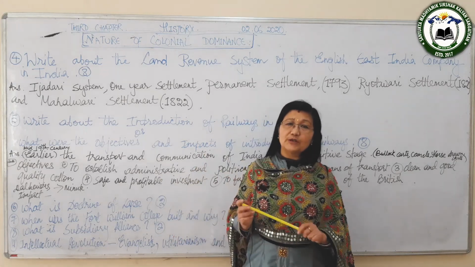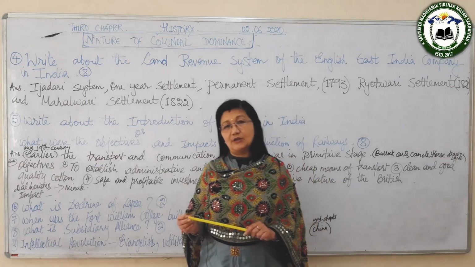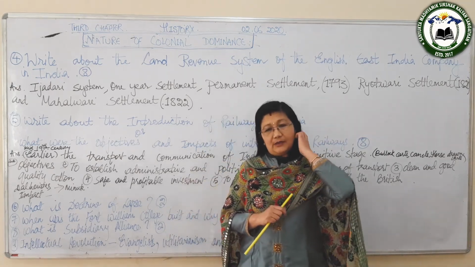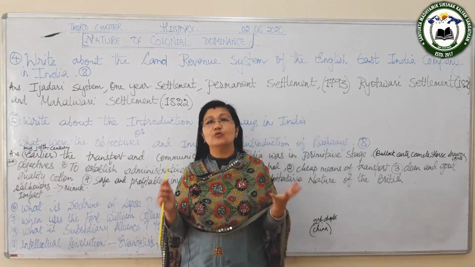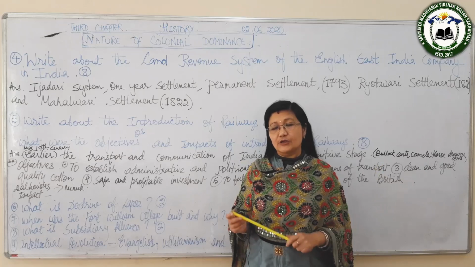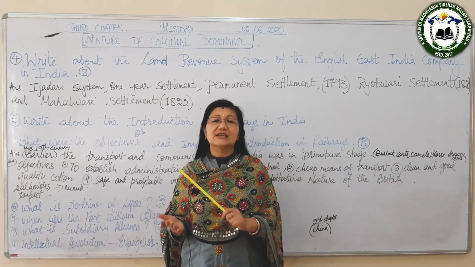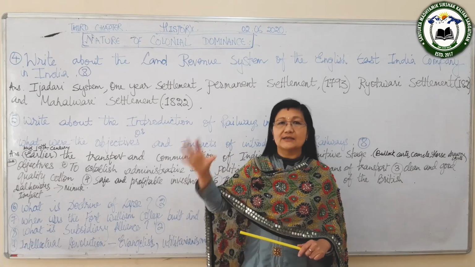And there is one more policy that Lord Dalhousie followed, the policy of misgovernment. Misgovernment means when you don't rule properly. When the ruler is weak, then he cannot govern well. So on the pretext of misgovernment, he used to occupy some territories.